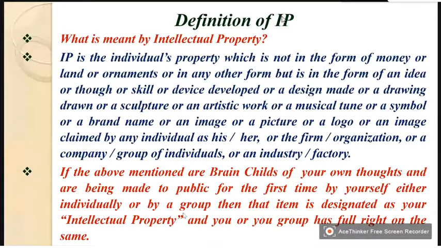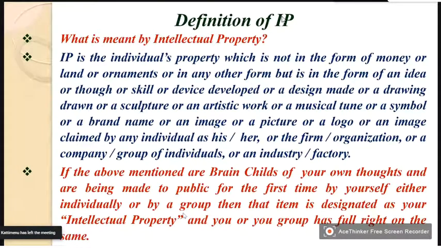So IP is the individual's property, which is not in the form of money or land or ornaments or any other form, but is in the form of an idea or a skill or a device developed or designed, a design made, a drawing drawn, a sculpture, an artistic work, a musical tune, a symbol, a brand name, an image, a picture, or a logo claimed by any individual.